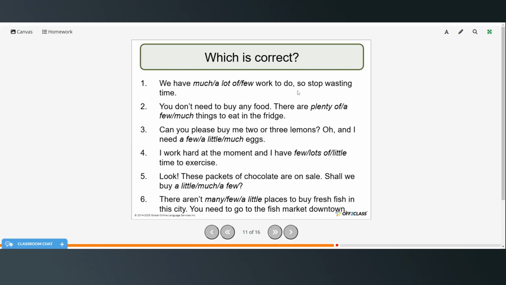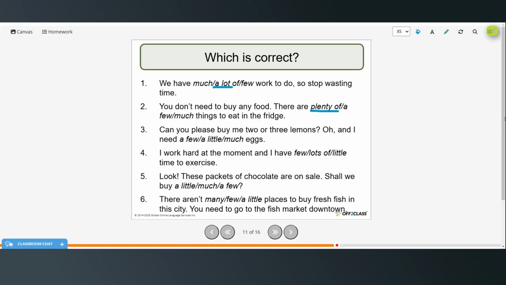Right, so now we've got some practice exercises. You can pause the video, try these on your own, and then restart when you're ready to check your answers. Okay, we have a lot of work to do, so stop wasting time. You don't need to buy any food. There are plenty of things to eat in the fridge.